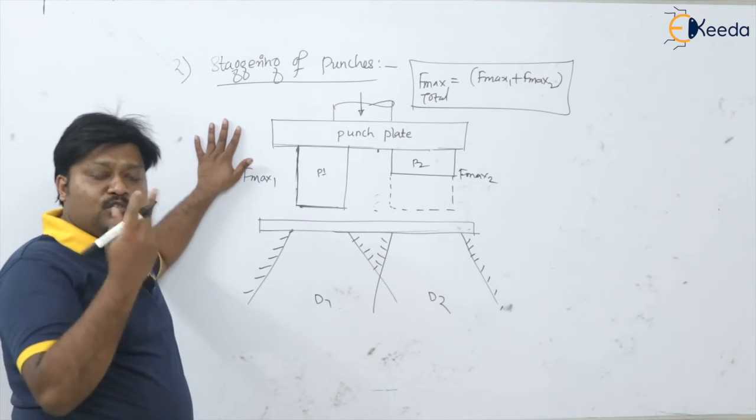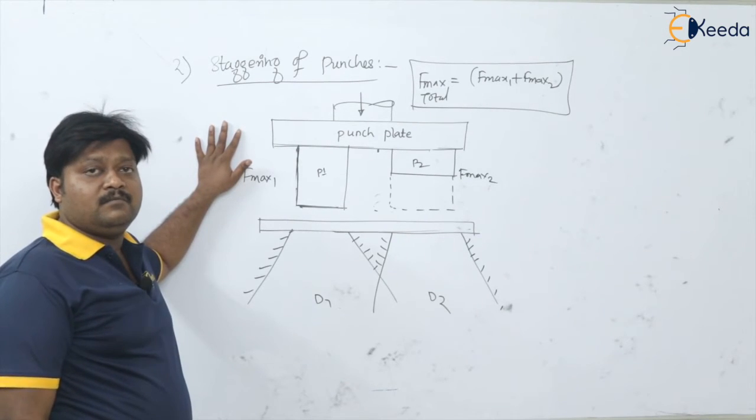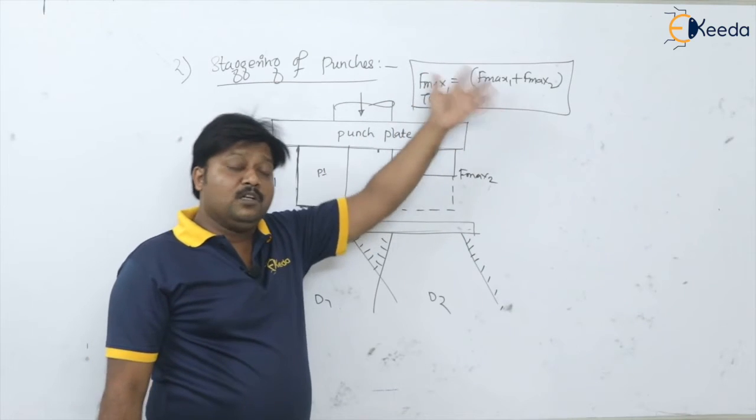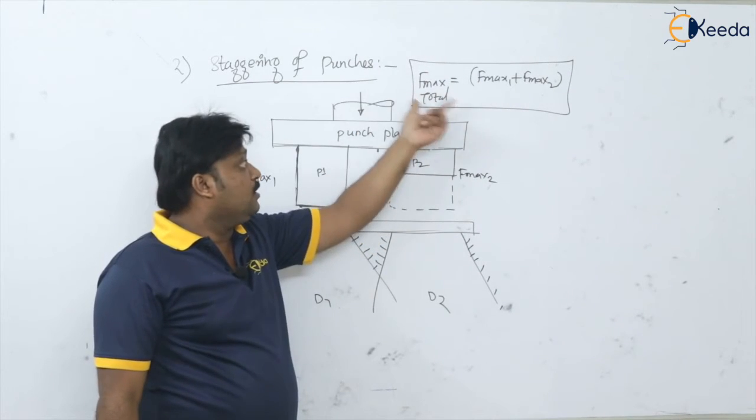So definitely the force is quite huge, isn't it? Because we are taking the maximum total force.